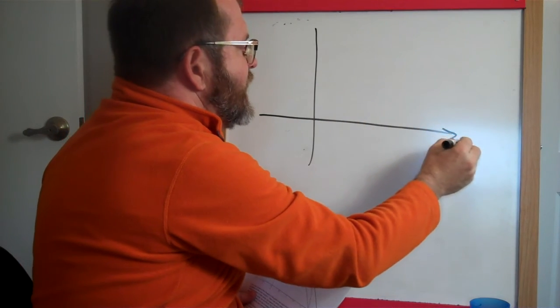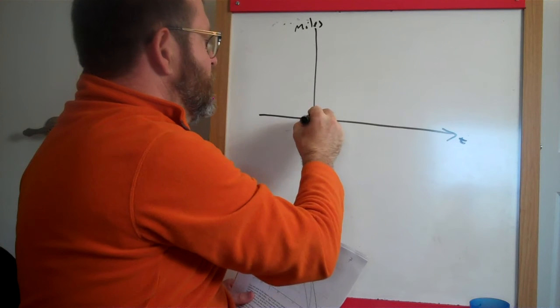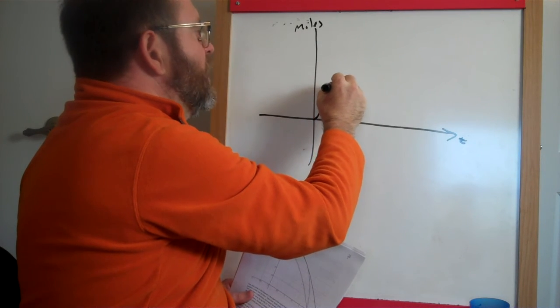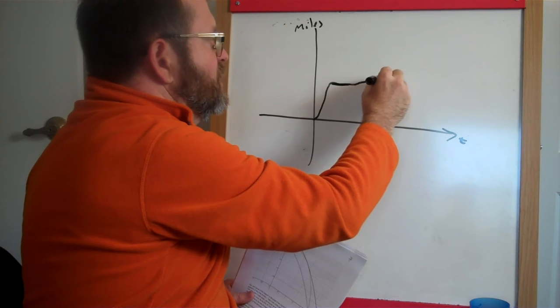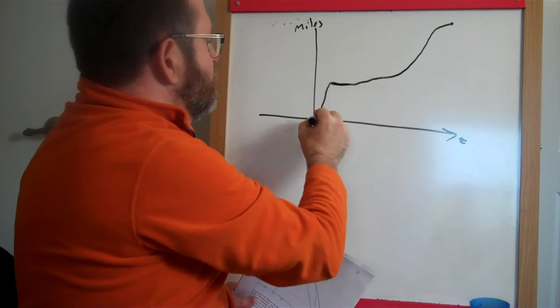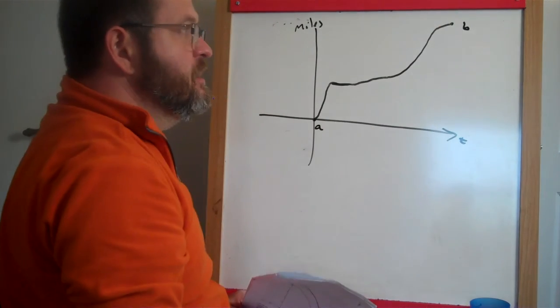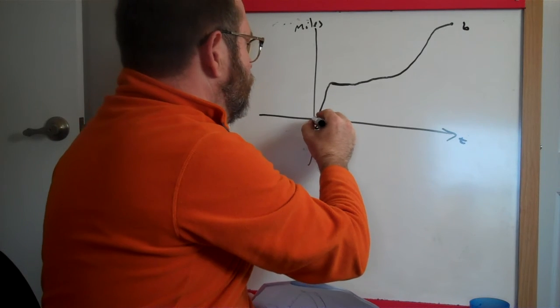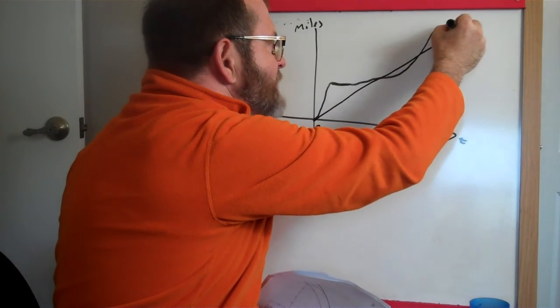So let's say this is time, and this is how many miles you've gone. Sometimes you go fast, but then for a while you stop for a break and you don't go anywhere, and then maybe you're stuck in traffic and you go slow, and then you go fast again, and then you go slow. Here's your starting time, A. Here was your ending time, B. We could connect those two dots. You got all the way there at some average speed.